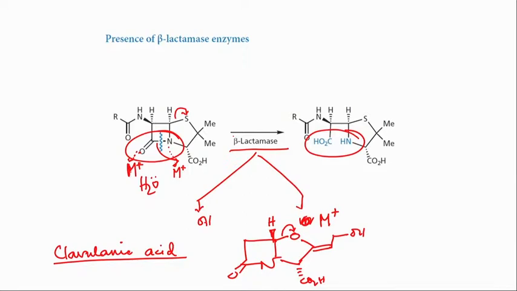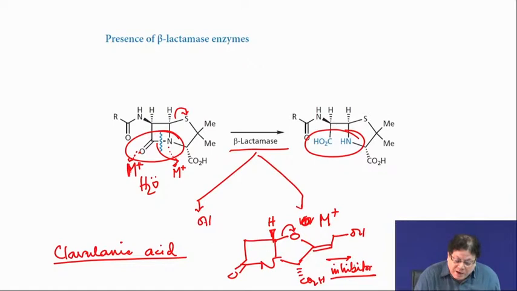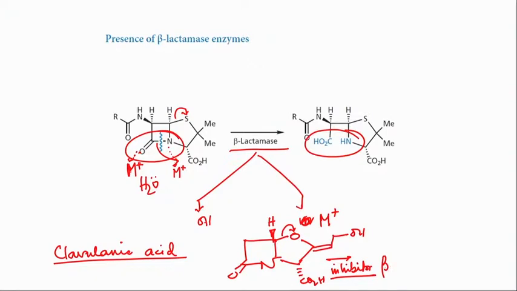So, clavulanic acid is a molecule which was discovered by Beecham Pharmaceuticals, and they found that this molecule is a very potent inhibitor of beta lactamase. But at that time metallo-beta lactamase was not there. It is an inhibitor of the serine class of beta lactamase, and that was prevalent at that time.